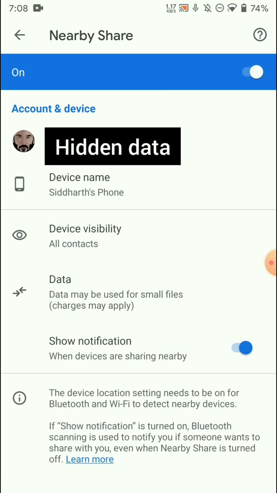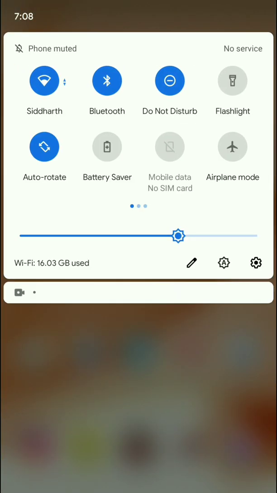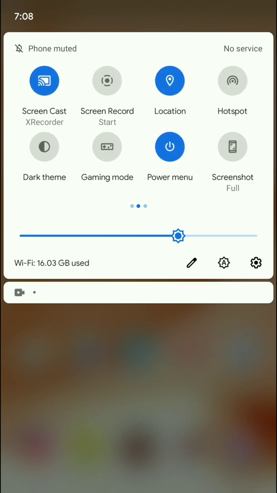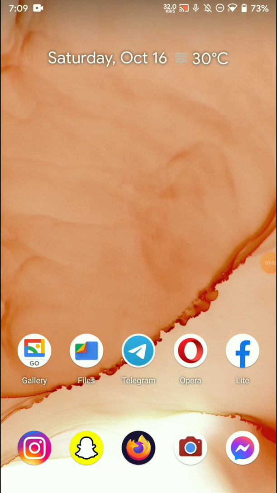We have a few options as well, some settings related to this, where we can set the visibility of the device and we can set the notifications. As you can see, my account is being displayed and my device name is also being displayed there. Nearby Share requires you to have your Bluetooth, Wi-Fi and GPS enabled at that time. Once that is there, I can simply set it to my contacts level and need to do similar operations on the other phone as well.